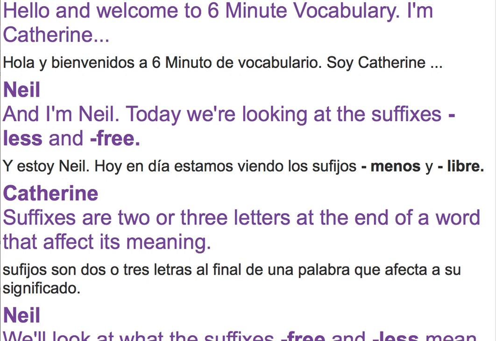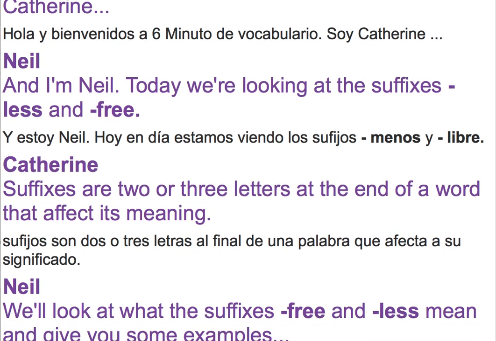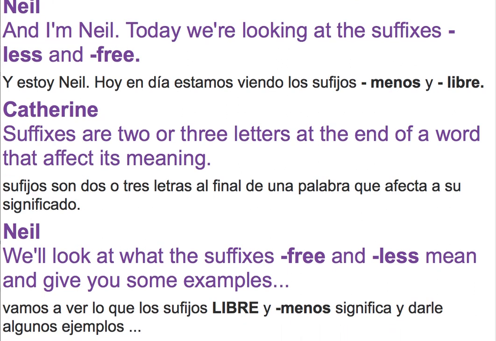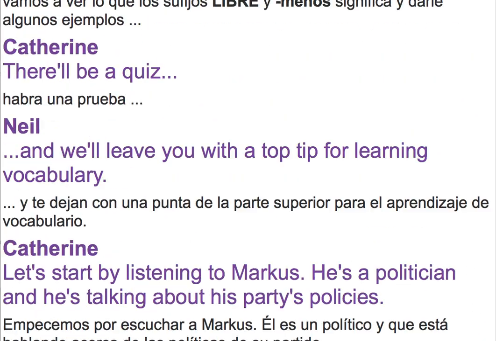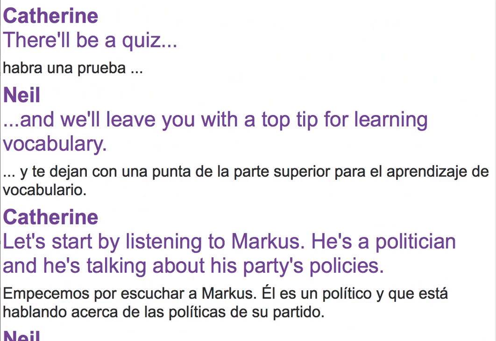Today we're looking at the suffixes less and free. Suffixes are 2 or 3 letters at the end of a word that affect its meaning. We'll look at what the suffixes free and less mean and give you some examples. There'll be a quiz. And we'll leave you with a top tip for learning vocabulary.